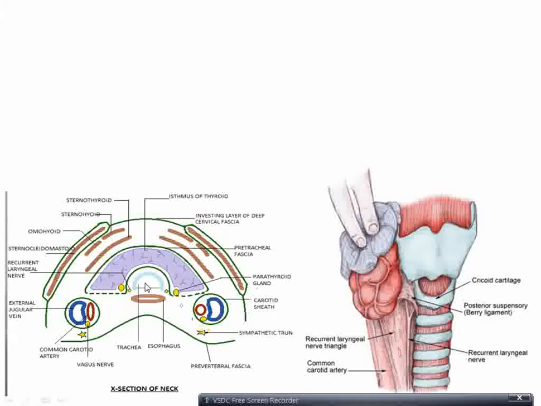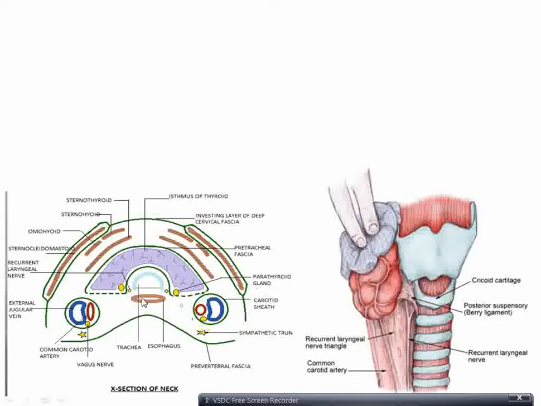Trachea and esophagus can be seen, and the green colored structure here represents the pretracheal fascia, which is part of the deep cervical fascia, which is encircling the thyroid gland, and is incomplete on the posterior aspect of the gland.